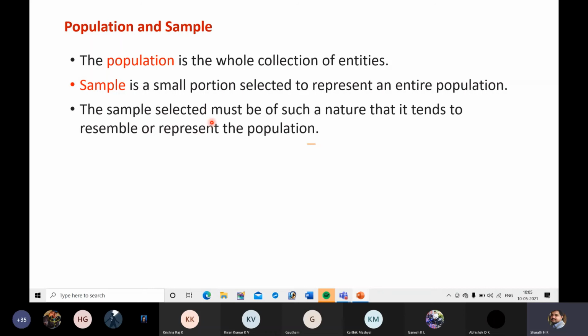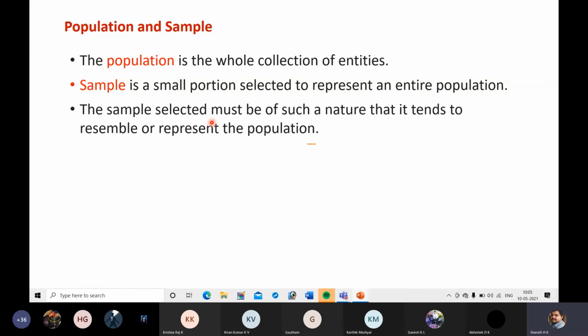You can consider one more example. Suppose you have an issue in the college and you want to discuss it with the management. Every student cannot go and interact with the college management. So what will you do? Some among you will come and say, we are representing all students and students want this, that. That is also a sample. But if 10 come to represent all students and they are not representing all, it may be an issue. For example, regarding postponement of the exam.